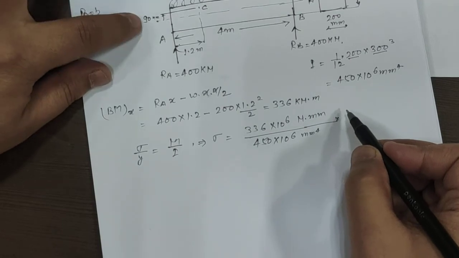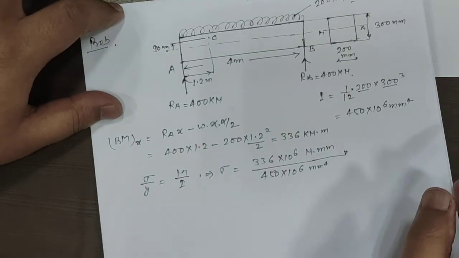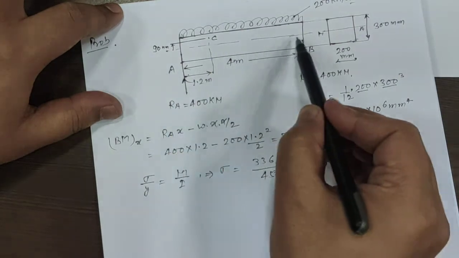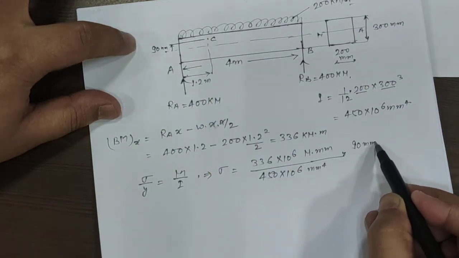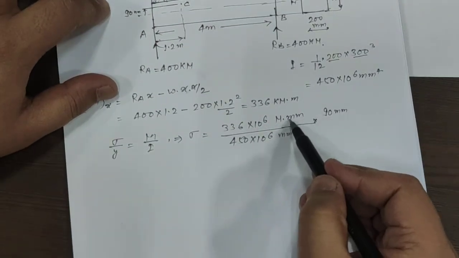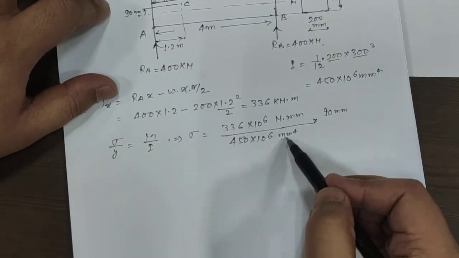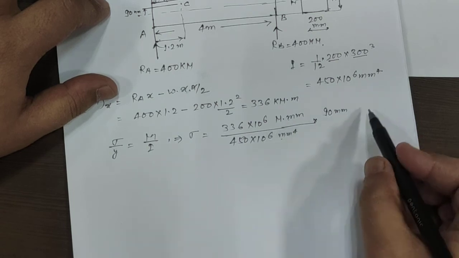Y will be the location of this fiber from the neutral layer, and this location is given 90 mm. So we will have mm square, here we will have mm to the power 4, means Newton per mm square.